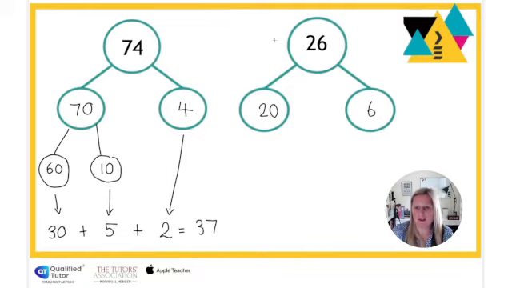Let's do the same over here on the 26. Now you'll see already this is much easier. We do not need to split our 20 into another whole part model. We can go straight ahead and say half of 20 is 10 and half of 6 is 3, and add those together. Is that going to be behind my head? I'll write it underneath to give us 13.